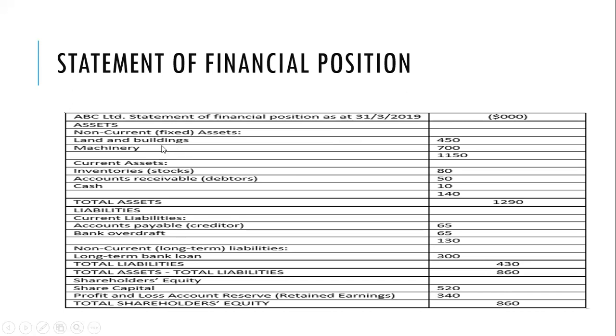So you have assets, and of course the assets are broken down into non-current assets, formerly known as fixed assets. So we have land and buildings and machinery. Then you have current assets. You have inventories, formerly called stock in those days, but in IFRS, because stock is confusing.